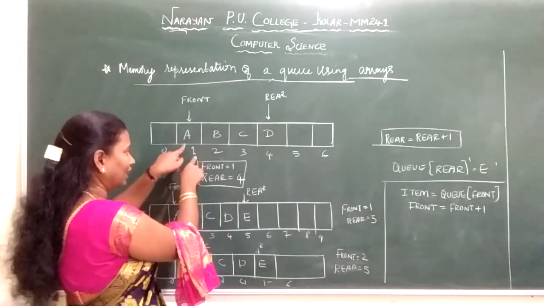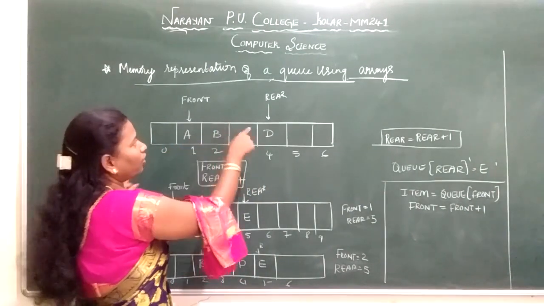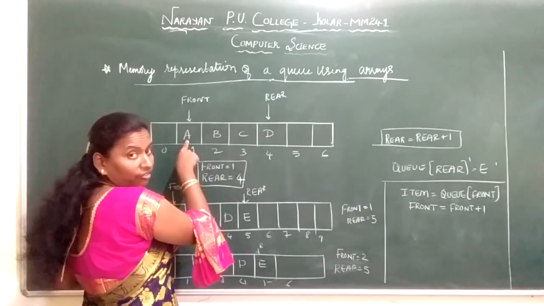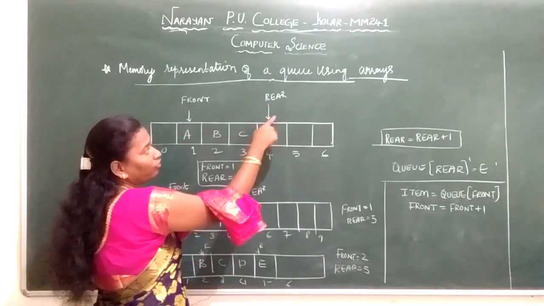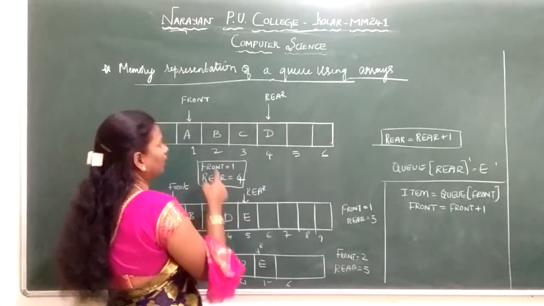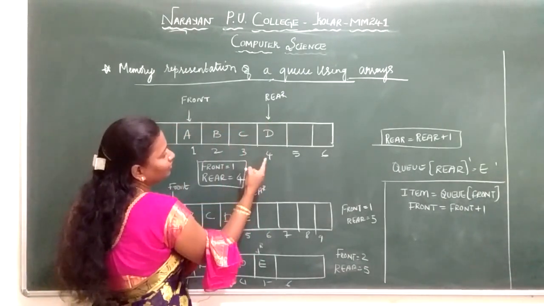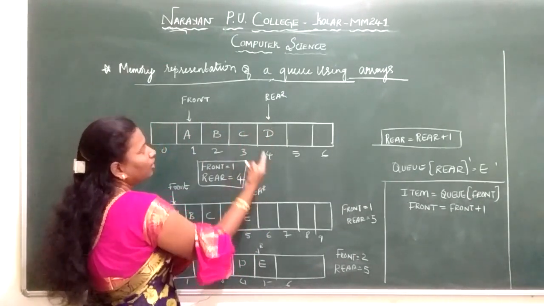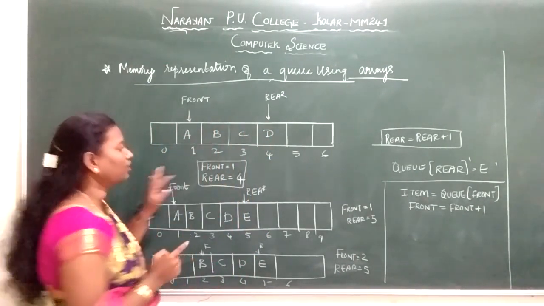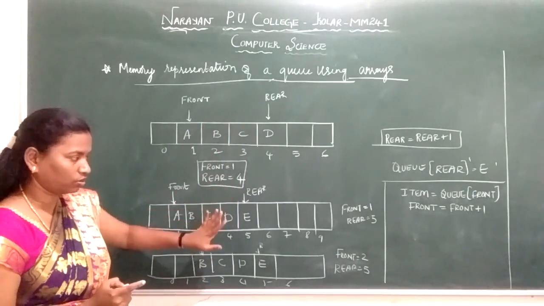So if I want to delete, I can delete from the front. If I want to delete, I should increment front. If I want to insert, I have to increment rear. If I want to do the reverse, I have to go vice versa. So if I want to insert the element, I need to use the rear end. If I want to delete, I use the front end. First, front is equal to 1, rear is equal to 4.